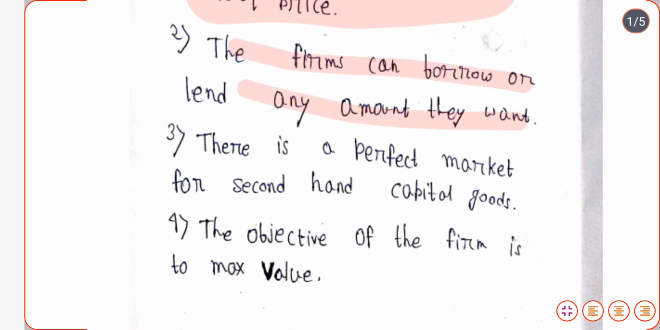The next assumption is that there is a perfect market for second hand capital goods. Second hand capital goods are available in the market and you can sell or buy any kind of second hand capital goods. There is a perfect market for doing that. And obviously the firm would try to maximize the value. That means the objective of the firm is to maximize the value. That is the fourth assumption.